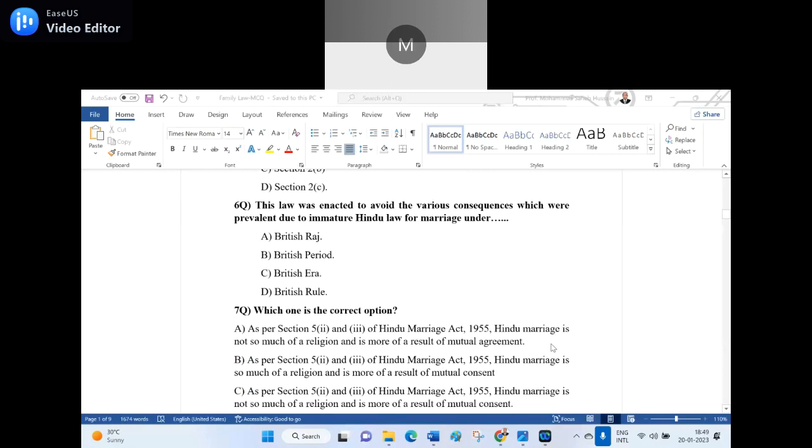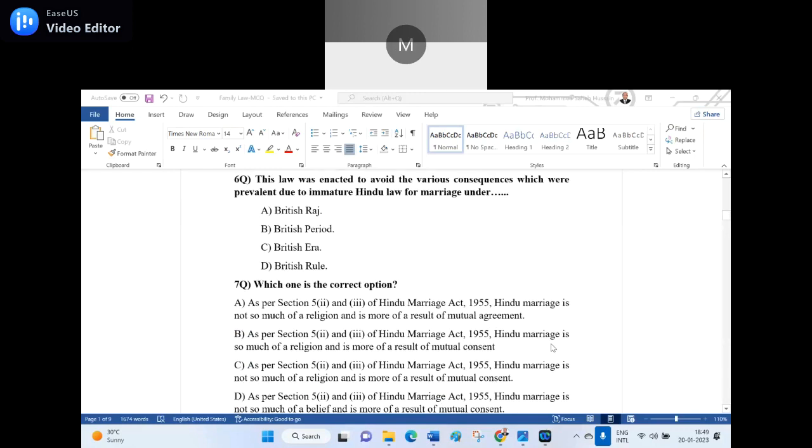Now the seventh question. Which one is the correct option? A. As per Section 5, clauses 2 and 3 of the Hindu Marriage Act 1955, Hindu marriage is not so much of a religion and is more of a result of the mutual agreement. B. As per Section 5, clauses 2 and 3, Hindu Marriage Act 1955, Hindu marriage is so much of a religion and is more of a result of the mutual consent.